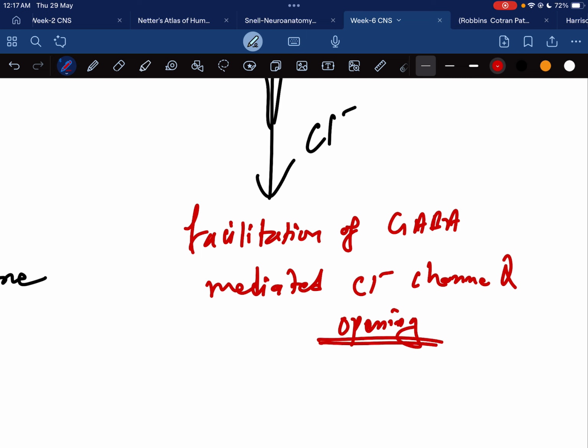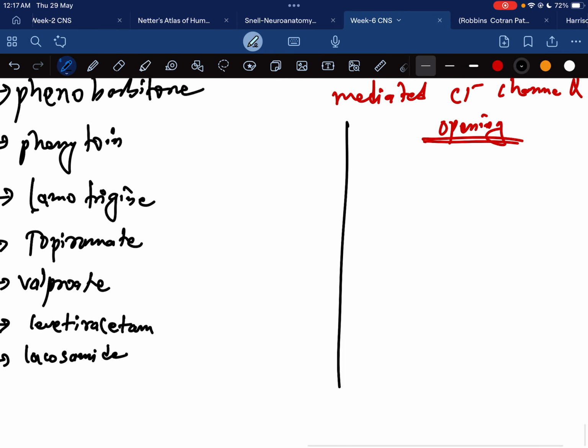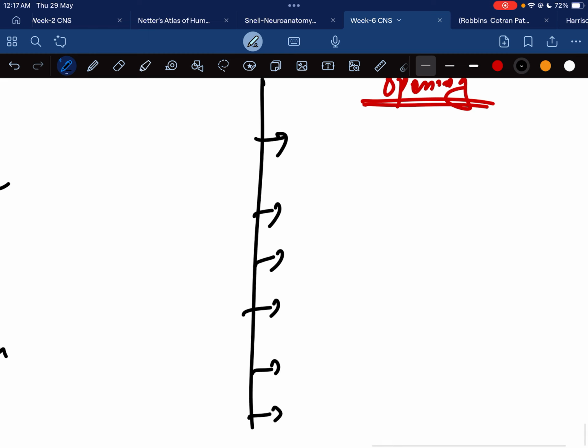That leads to hyperpolarization of the neuron, so neuronal activity is decreased.